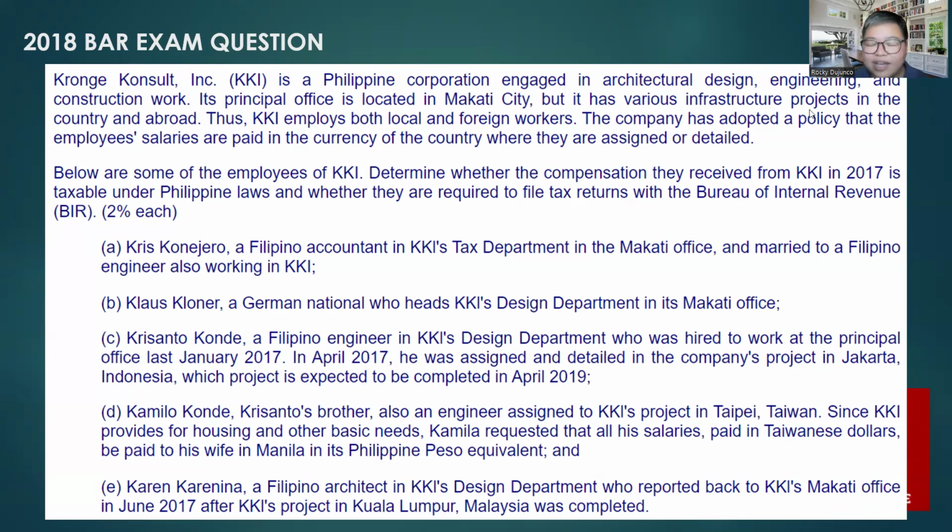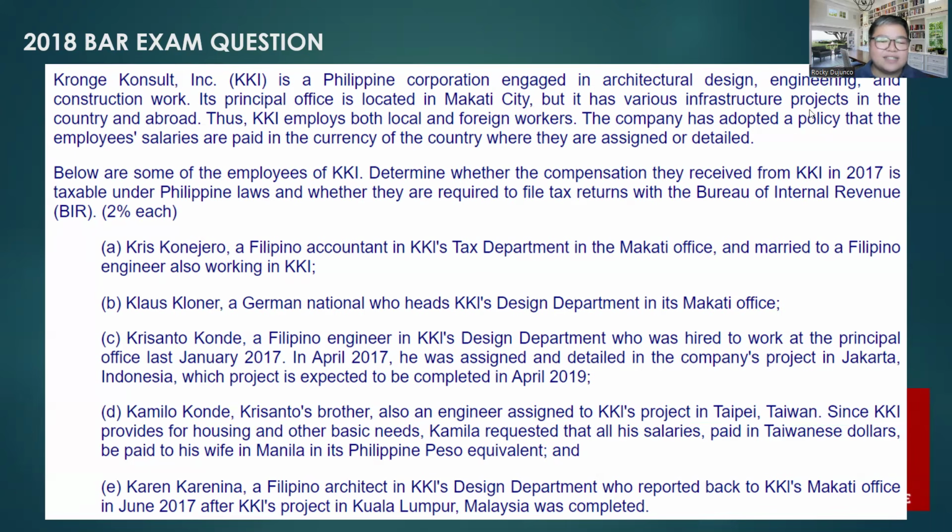Under the tax code, a resident citizen is taxable on income from all sources within or without. Therefore, Chris Conejero is subject to Philippine taxes on all income received. Okay? Simple as that. Simple lang. Iklian lang natin. Huwag na natin masyadong habaan yung sagot. Tulungan na natin yung examiner dahil marami pa siyang i-check.